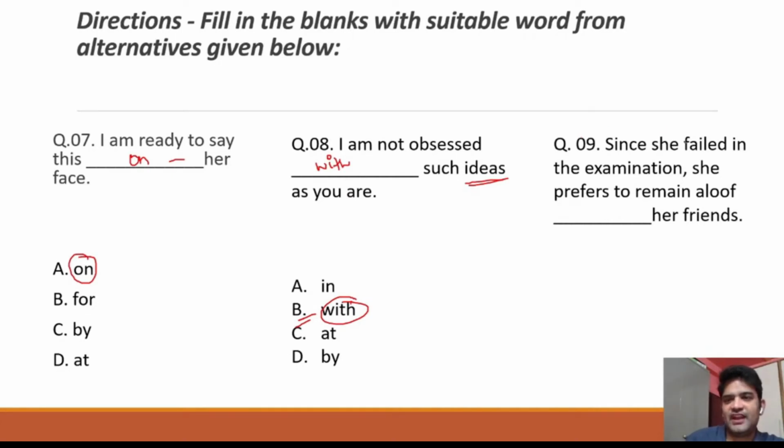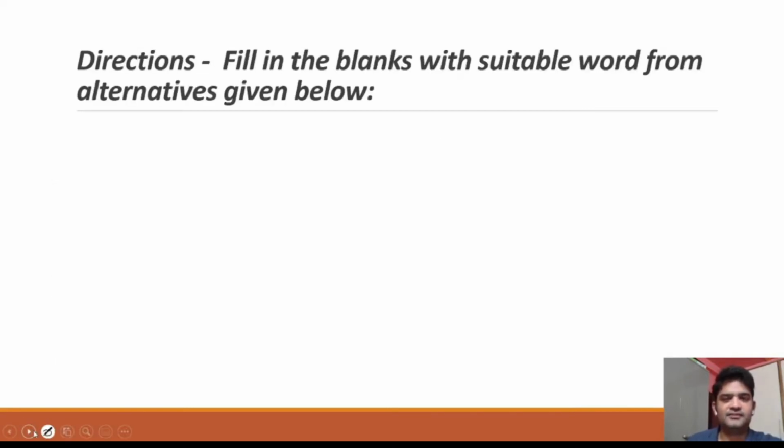Since she failed in the examination, she prefers to remain aloof. That means not talking to anyone. So she's aloof, that means she's not coming in contact with somebody, especially her friends. So it can't be by, off, or under. So the answer has to be A, from her friends. Aloof from her friends. Okay.